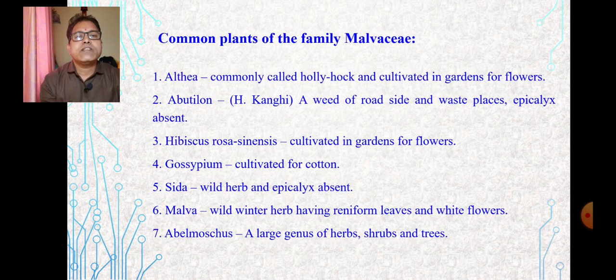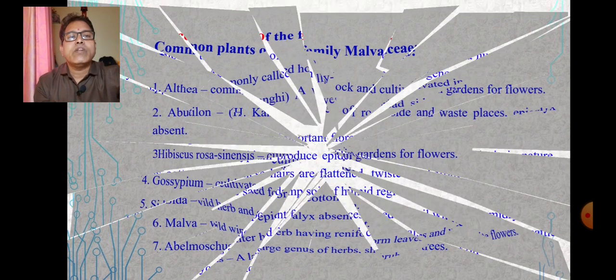So common plants in this family include Althea, Abutilon, Hibiscus rosa-sinensis, Gossypium, Sida, Malva, and Abelmoschus. These are the certain plants which are commonly found in different areas.